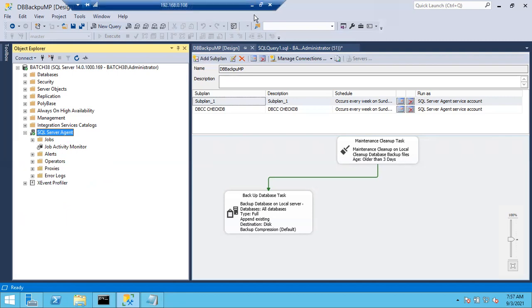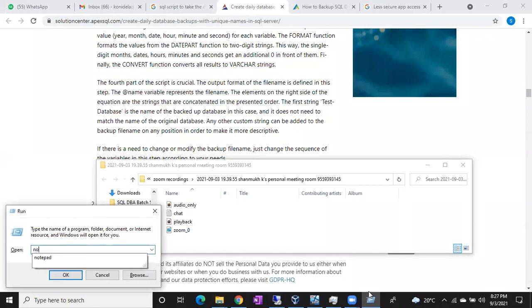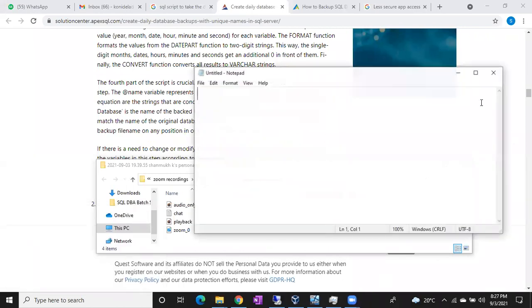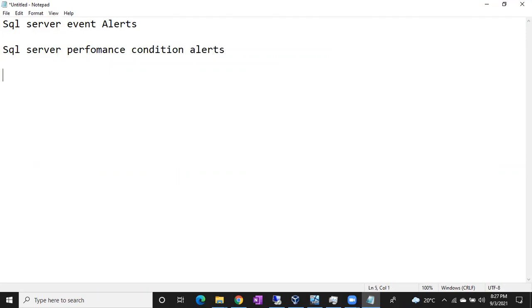Actually, there are 3 types of alerts in SQL Server: SQL Server event alerts, SQL Server performance condition alerts, and SQL Server WMI event alerts, Windows Management Instrumentation.